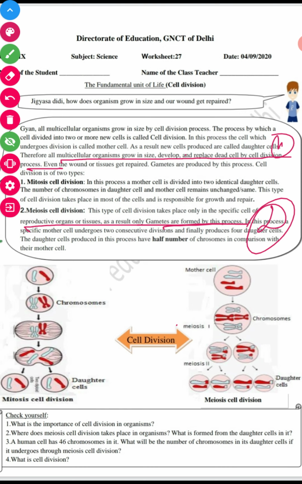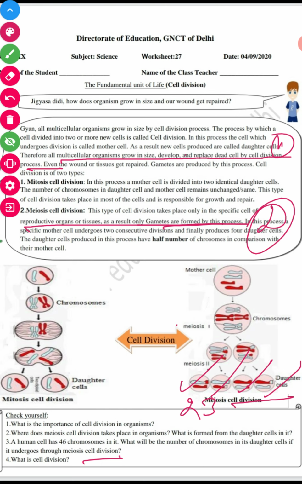A human cell has 46 chromosomes in it. What will be the number of chromosomes in its daughter cells if it undergoes meiosis? We already know the answer: 23 in each daughter cell.